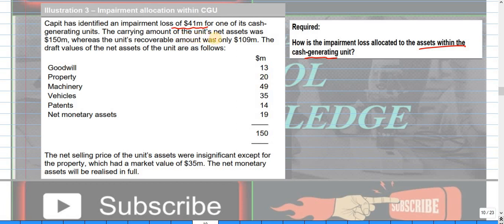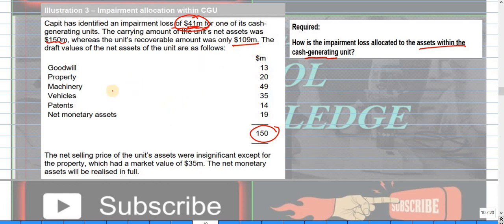The carrying amount of the unit's net assets was 150. So the carrying amount is 150, and we have an impairment loss of this amount. This amount is greater by 41,000, which is the impairment loss, where the unit's recoverable amount is 109. The difference between 109 and 150 is 41, and this is the impairment loss.